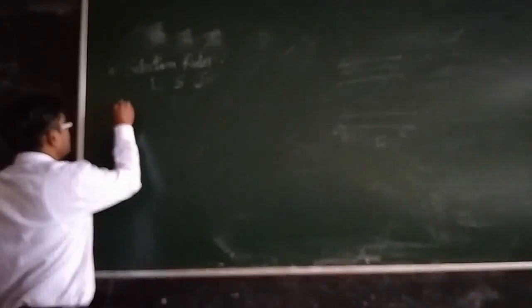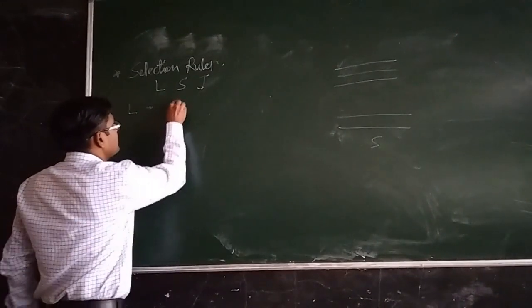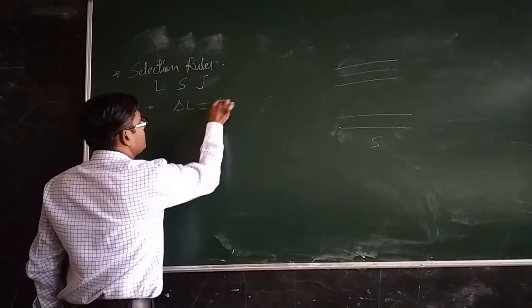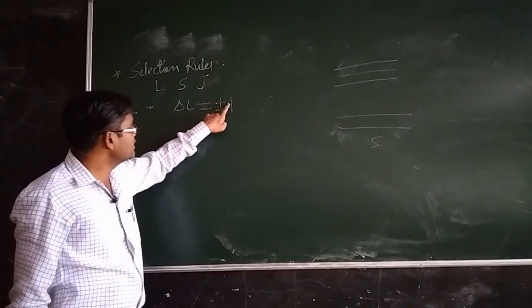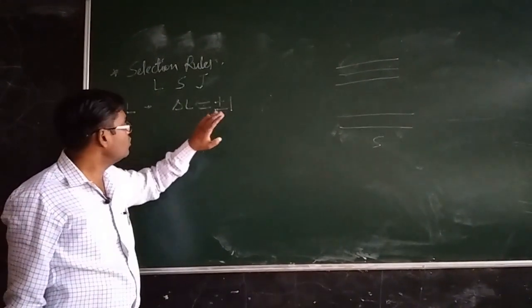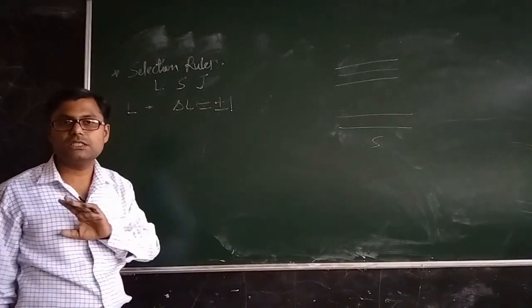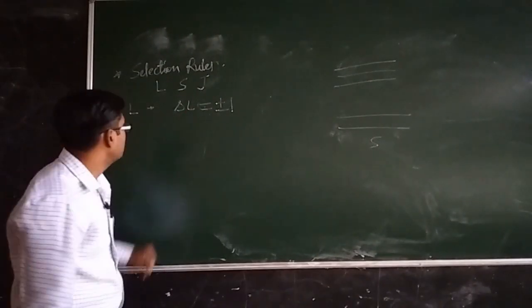So what is the selection rule for L? Only those transitions will be allowed for which delta L is equal to plus minus 1. So when the L vector changes by either plus 1 or minus 1, only those transitions will be allowed in an atomic species. Remaining transitions will not be allowed. Okay, so this is the selection rule for L.